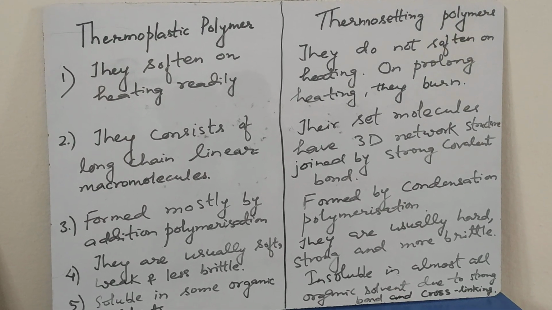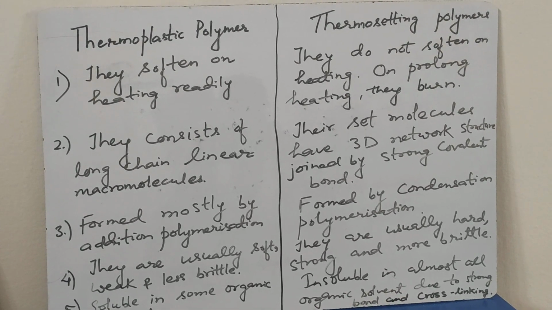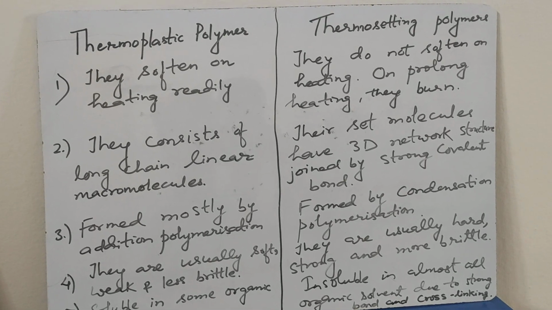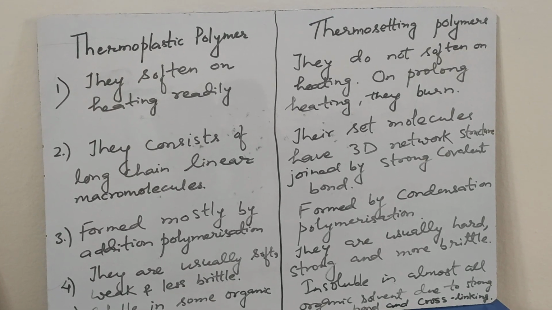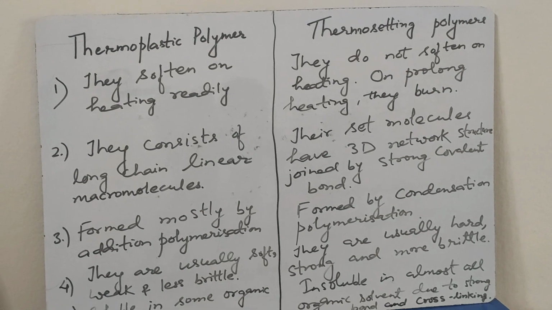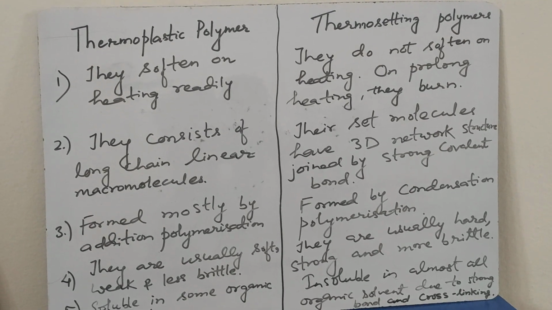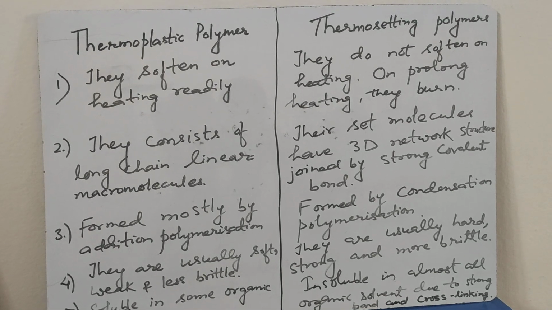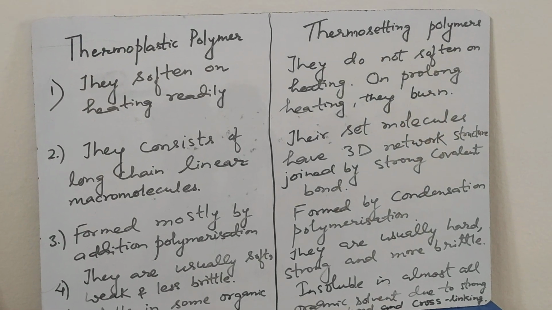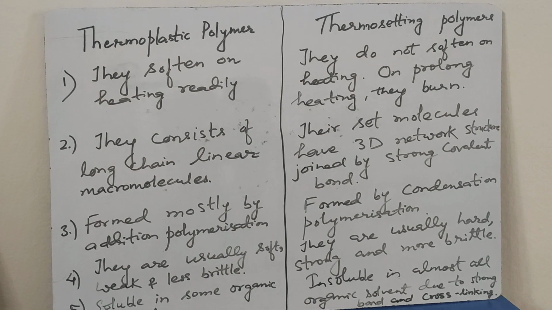Thermoplastic polymers are soluble in some organic solvents. Thermosetting polymers are insoluble in almost all organic solvents due to strong bonds and cross-linking. Examples of thermoplastic polymer are polythene, polypropylene, etc., whereas thermosetting polymer is bakelite.